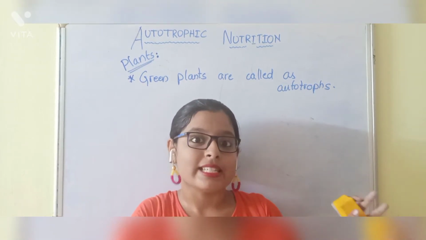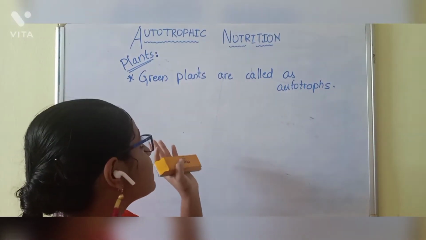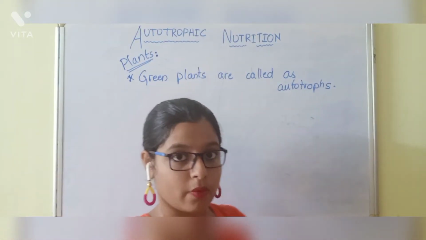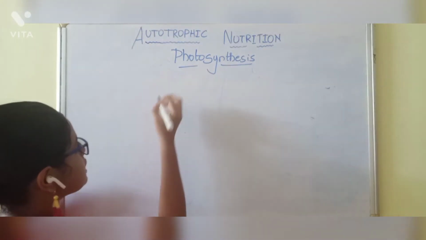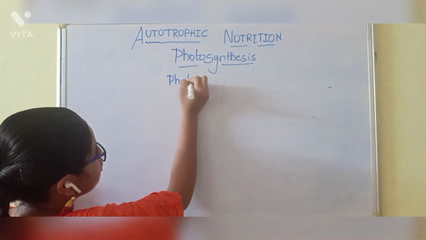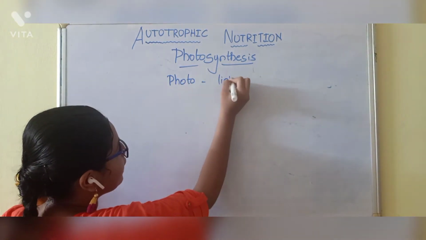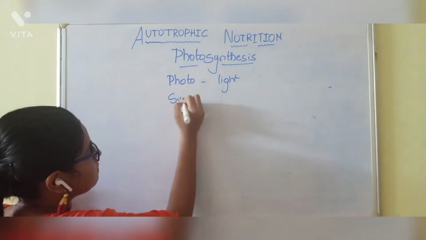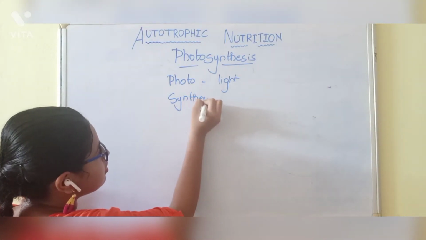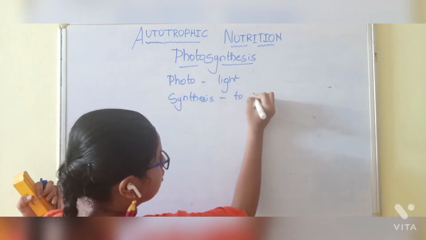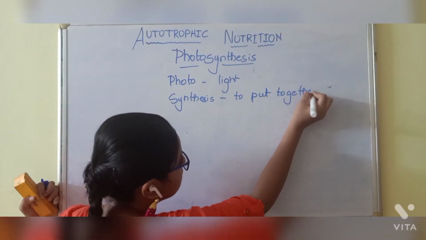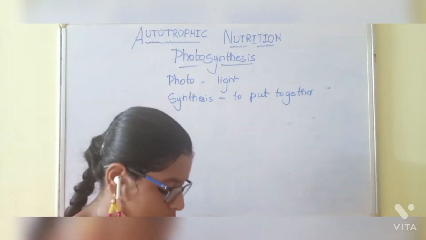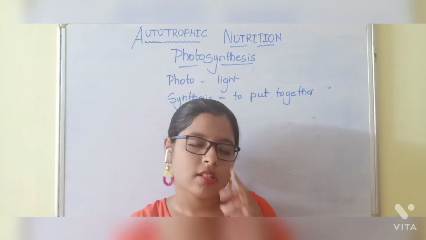Now we will discuss photosynthesis. If I divide the word photosynthesis, photo means light, and synthesis means to put together.